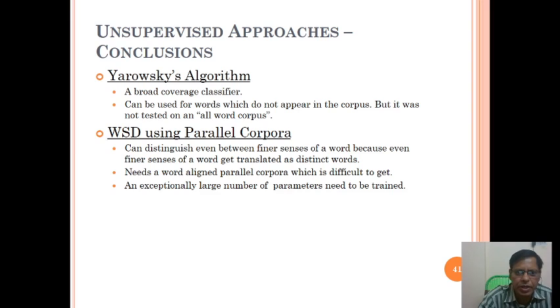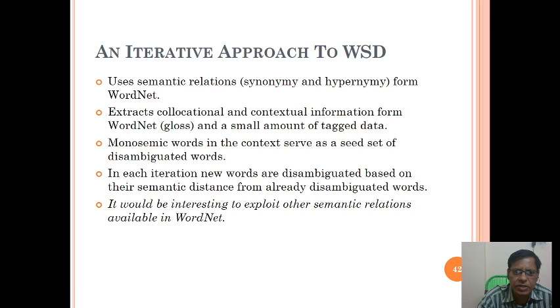Parallel corpora is a broad coverage classifier, and can distinguish even between fine senses of a word, because even fine senses of a word get translated as distinct words. Okay, so an iterative approach to WSD uses semantic relations, that is synonymy and hypernymy from WordNet. Okay.